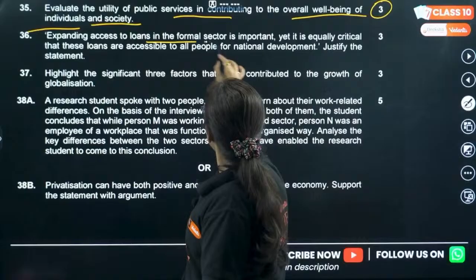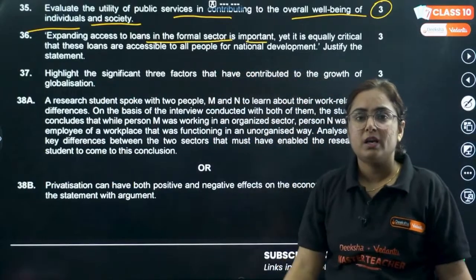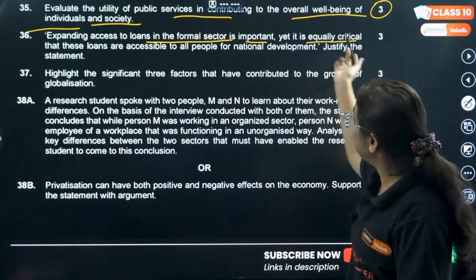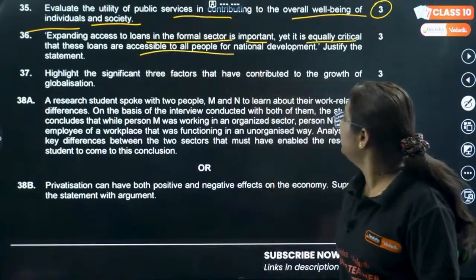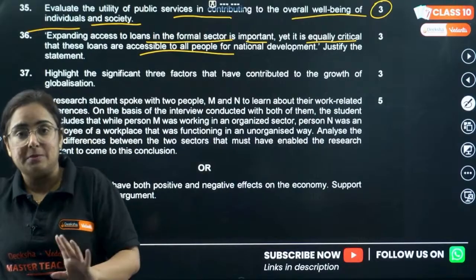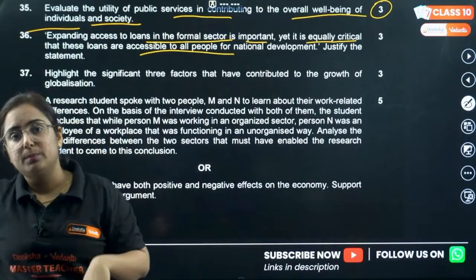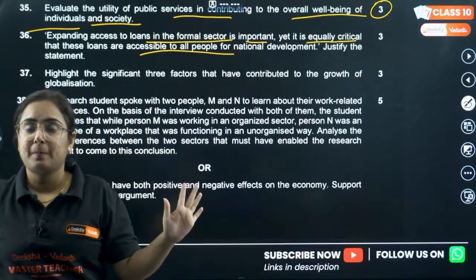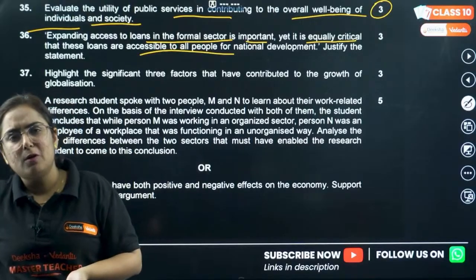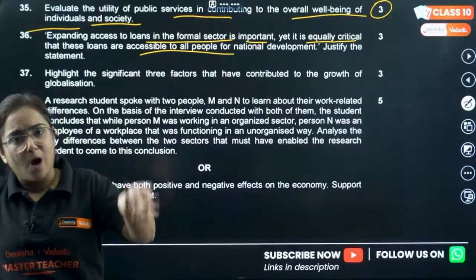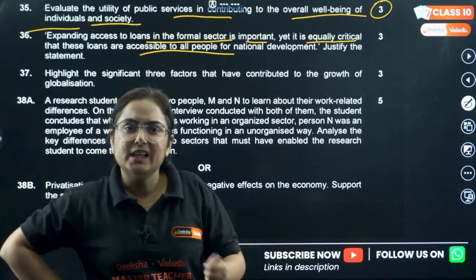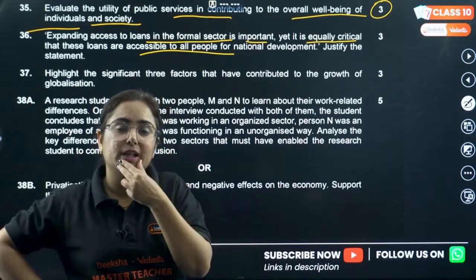Expanding access to loans in the formal sector is important. We know that expanding access to loans in the formal sector is very, very important. Yet it is equally critical that these loans are accessible to the people for national development. To be honest, I read this question at least 10 times and then I got the meaning of this question. I was thinking that, okay, expanding loans, that too in a formal sector, is very good. Then how can we critically analyze it? Because if we are not choosing formal, then there is informal present. But what are the negatives of it?